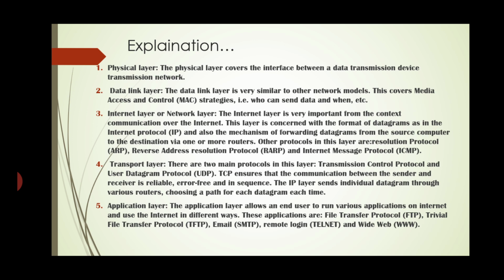Fifth layer of TCP/IP, application layer. The application layer allows an end user to run various applications on the internet and use the internet in different ways. These applications are file transfer protocol, trivial file transfer protocol, email, remote login, and world wide web.